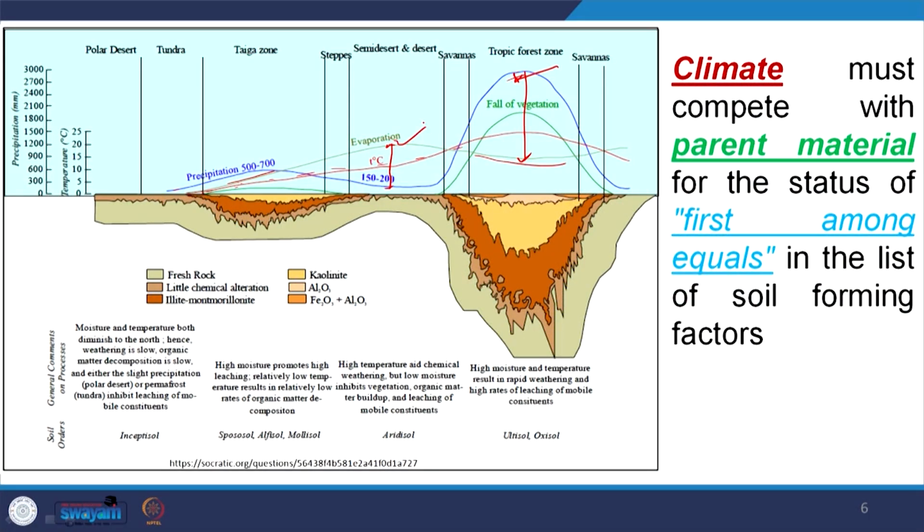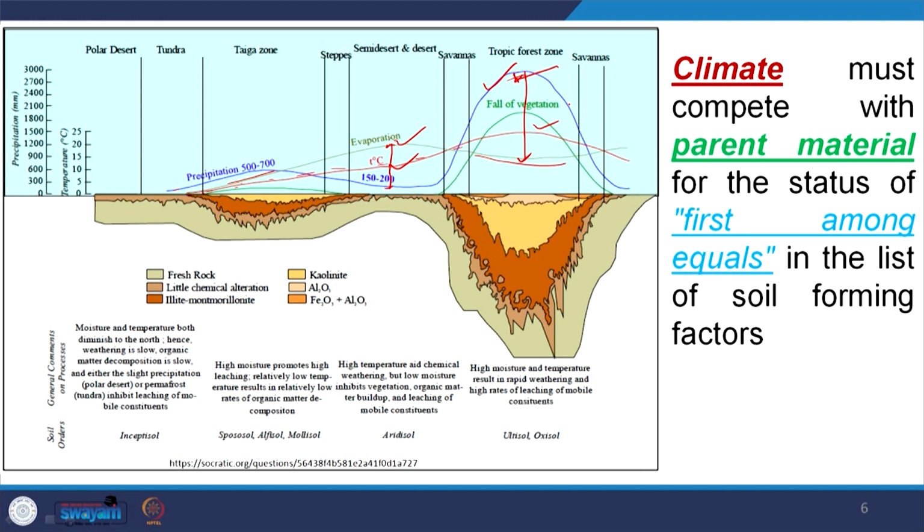Similarly, the third parameter is temperature. The red line indicates temperature, and gradually in this graph the temperature increases from left to right. So, there are 4 parameters here. One is evaporation, this blue line indicates the rainfall, this red line indicates temperature, and this green line is the vegetation. These 4 parameters influence the soil characteristics, the degree of soil development, and the soil thickness, as discussed here.